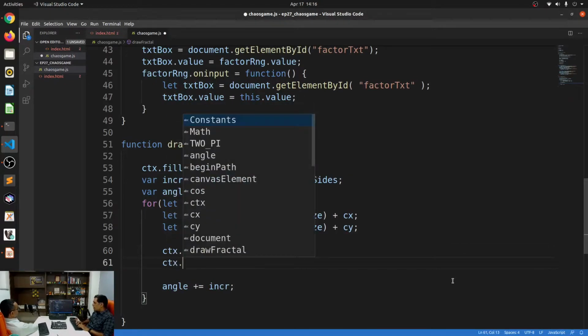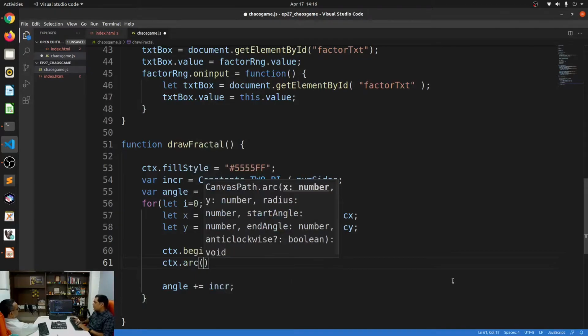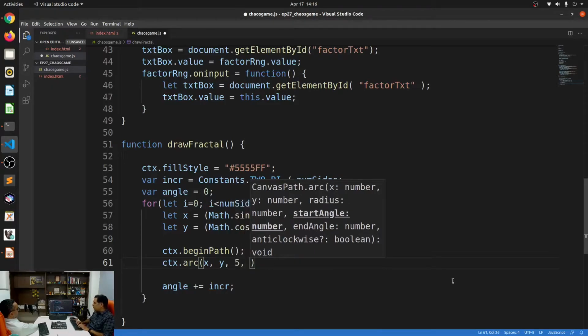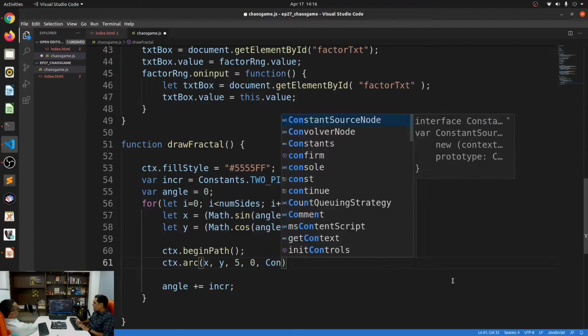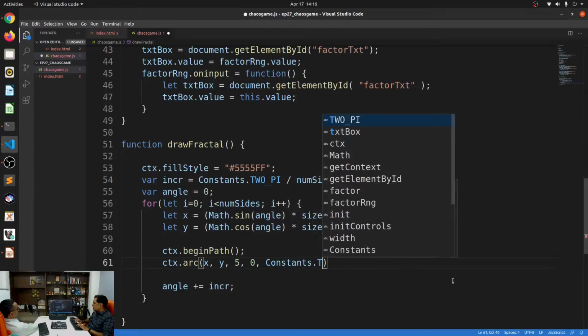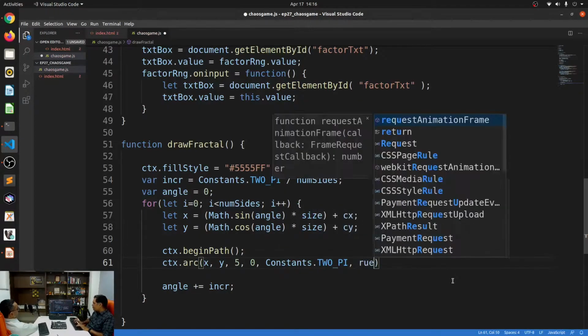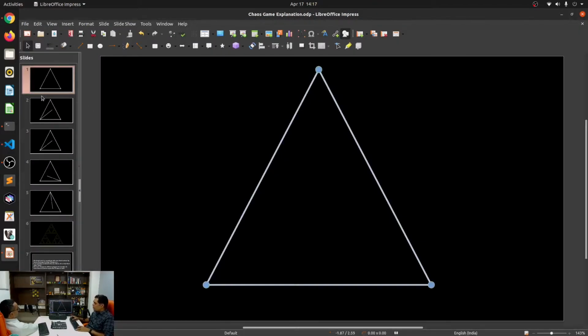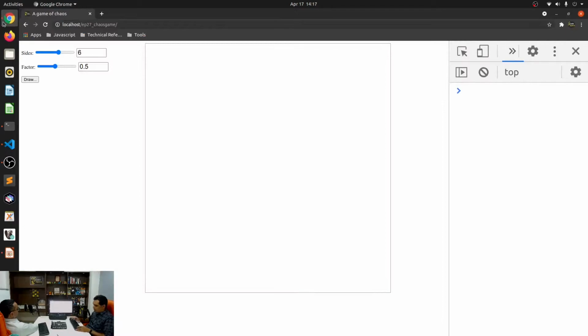I'll say context dot begin path, context dot arc. This is basically an arc at this x and y location, radius of let's say 5, start angle is 0, end angle is constants dot 2 pi and true or false. I mean, it doesn't matter what it is. All right, and then context dot fill. So this should basically draw 3 points on my canvas. Oh, you can see that it has drawn these 3 points.